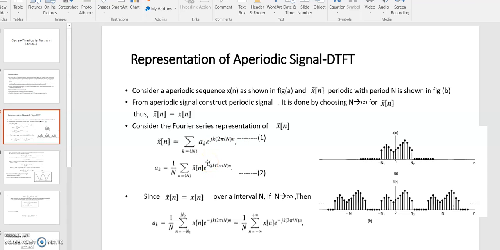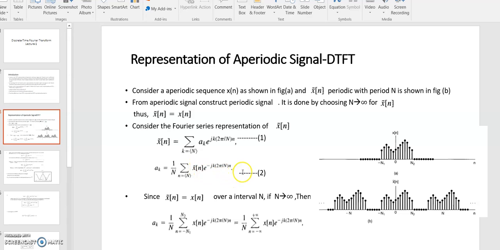As you can see here in equation 1, when we talk about continuous time Fourier series representation, there is a difference between this discrete time Fourier series and the continuous time Fourier series. In the continuous time Fourier series, the summation is defined for infinite time, but here the summation is defined for a finite value. This is the difference between the continuous time Fourier series representation and the discrete time Fourier series representation.